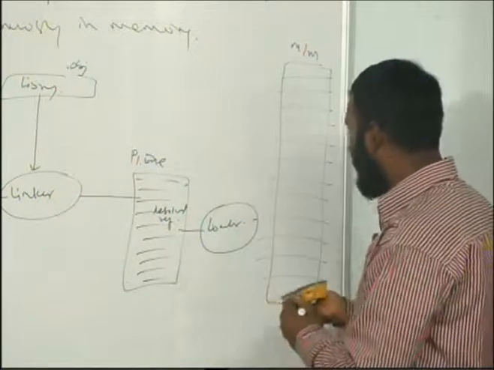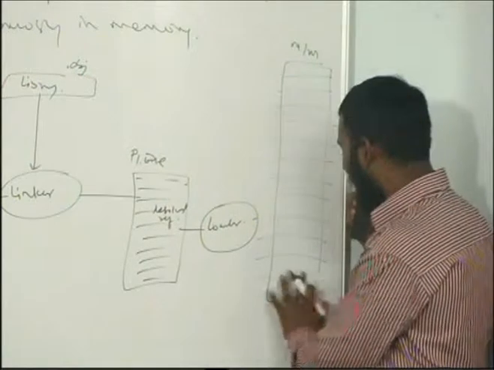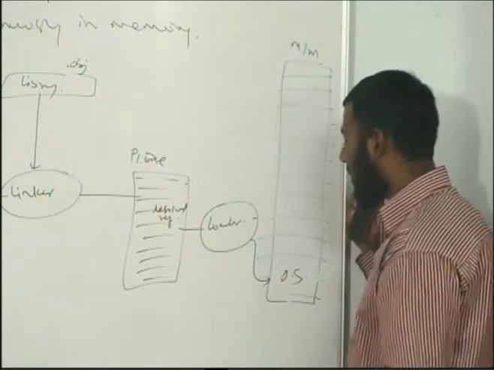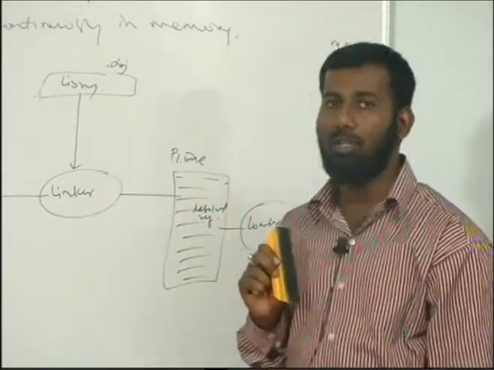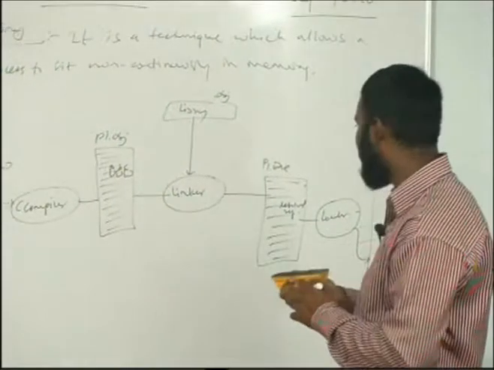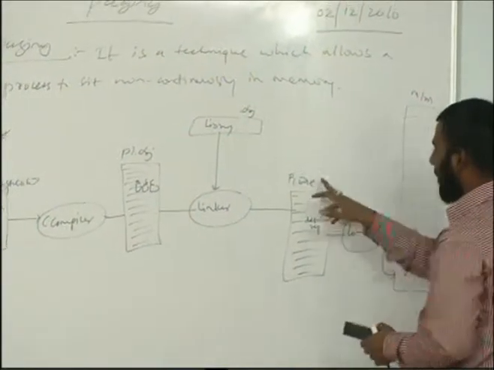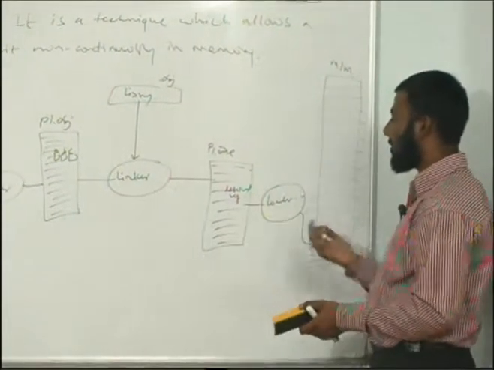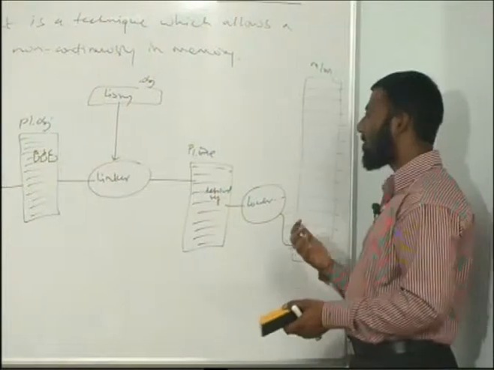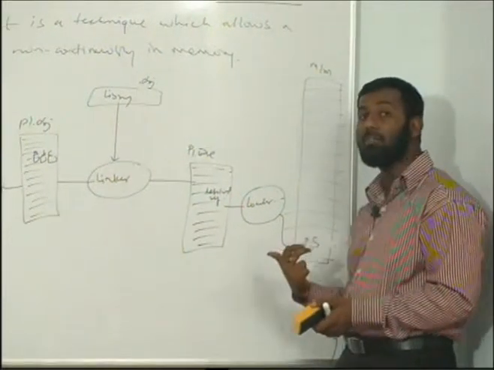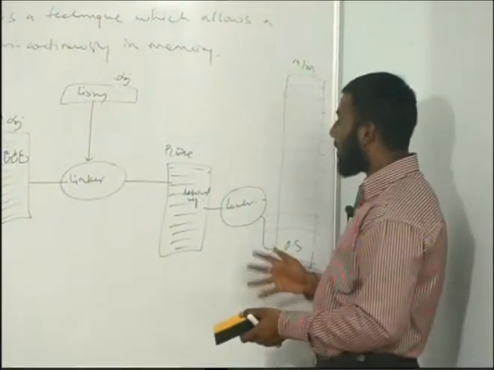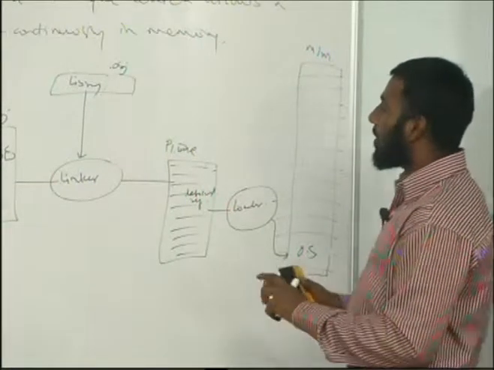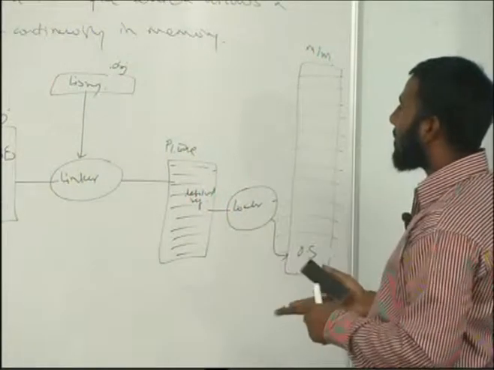So here the role of the operating system comes in. The loader contacts the operating system, and the operating system, depending upon its allocation policies, will allow this process, the p1.exe file which is there on the hard disk, to be loaded into the memory. As and when it gets loaded into the memory, depending upon any one of these operating system policies, it becomes a process. Now in this entire process, what is happening here?